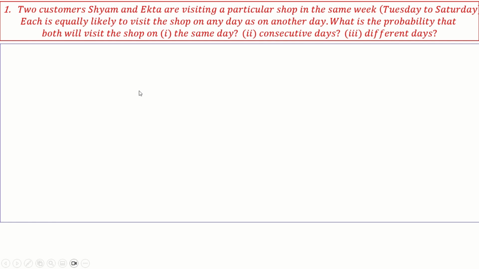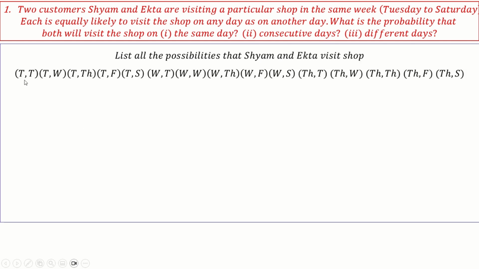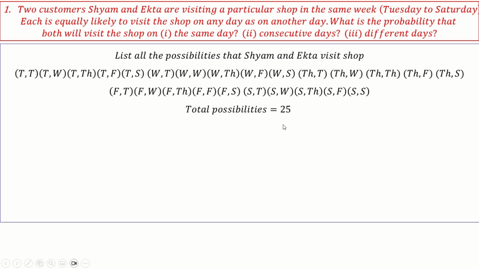Okay, so just make a table. That's simple. List all possibilities that Shyam and Ekta will visit the shop. Both will visit Tuesday-Wednesday, Tuesday-Thursday, Tuesday-Friday, Tuesday-Saturday, then Wednesday-Thursday, Wednesday-Tuesday, Wednesday-Wednesday, Wednesday-Thursday. So name all like this. Okay. So total possibilities, now we know they are 25.